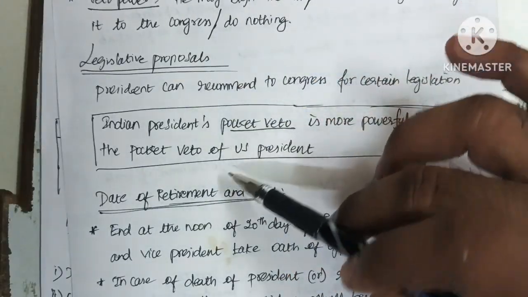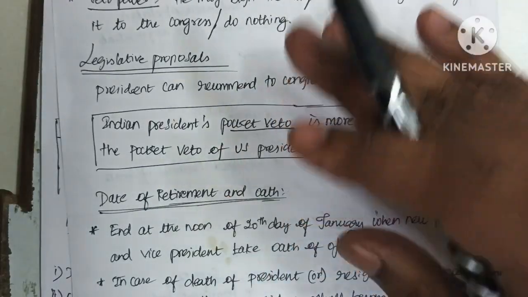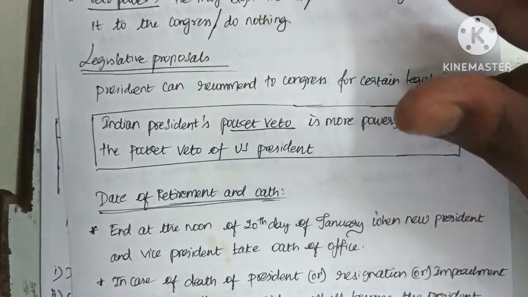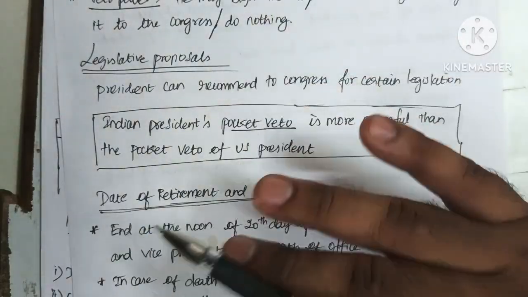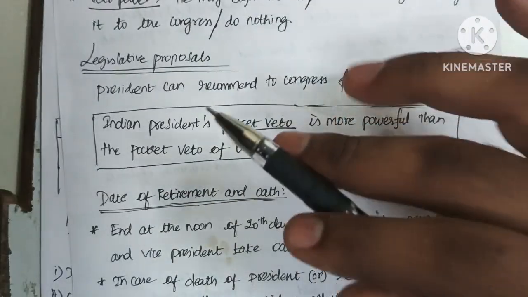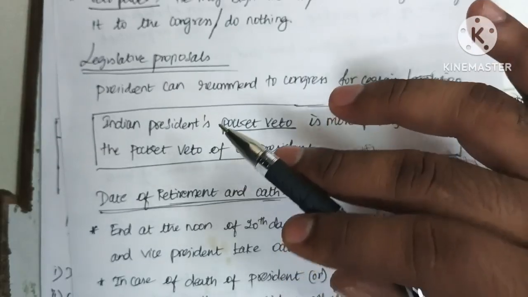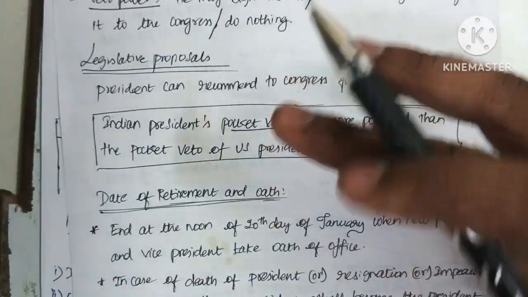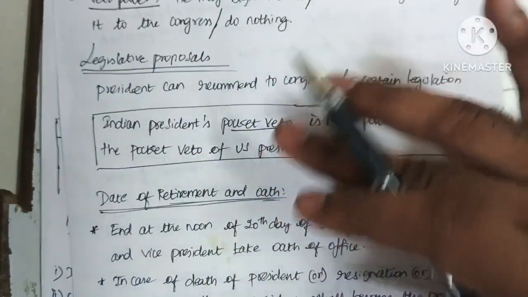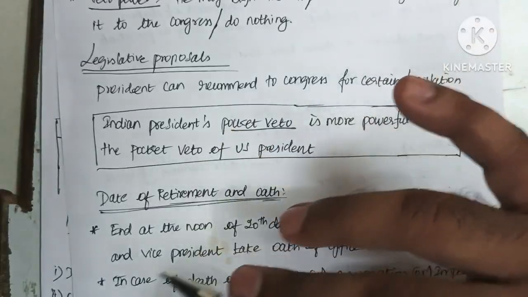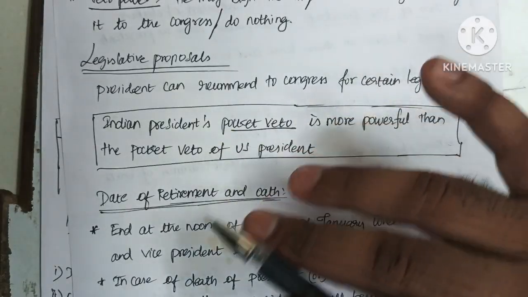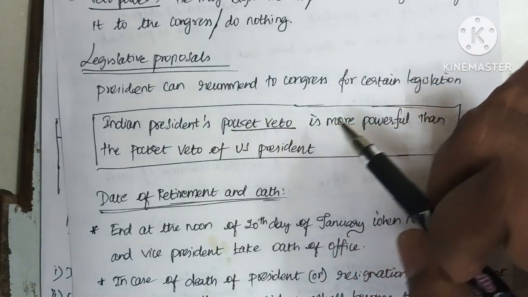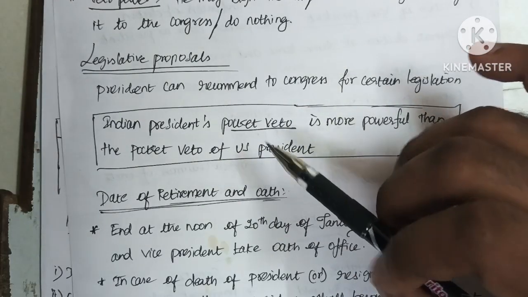But in India, the president has a more powerful pocket veto, which means the president of India can keep the bill by doing nothing for any number of days. There is no time limit for an Indian president for keeping the bill.